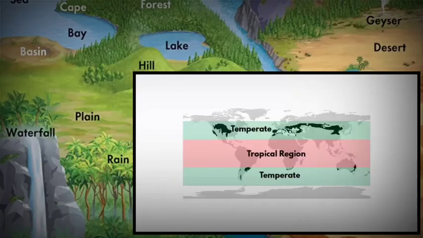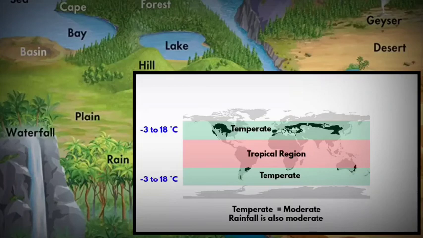Majority of the grasslands around the world are found between 40° and 60° north and south of the equator. That means you will find the grassland in temperate zone. That is why they are called temperate grasslands. If you look at the temperature in this region, it is somewhere between -3 to 18 degrees Celsius. That means the average yearly temperature in this region is not extreme, because the meaning of the word temperate is moderate. Even the precipitation is moderate here. That is why these temperate grasslands are a difficult place for tall plants and trees.